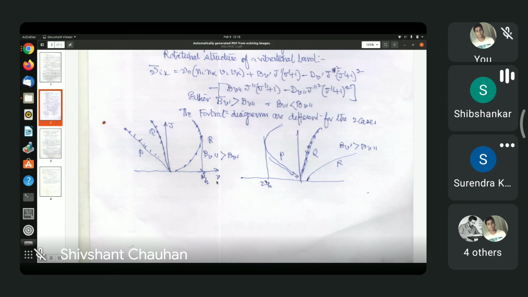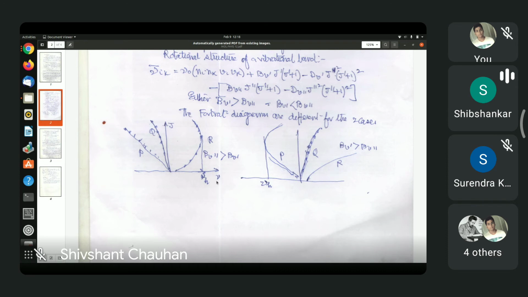So the Q branch, if it occurs at all, together with P and R, the total is called a vibrational band. There are 3 branches of the band: P branch, Q branch, R branch. The P branch may have a band head. That means many lines in a small frequency region. Or the R branch may have this head, but not both at the same time. Never.